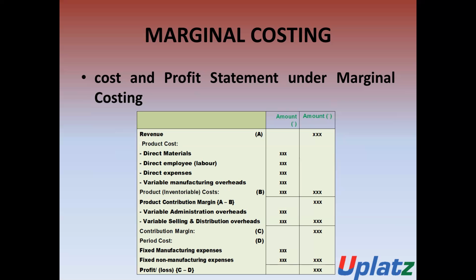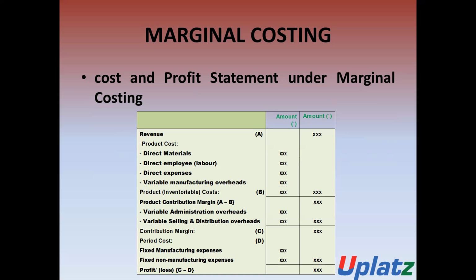So in this cost and profit statement, we will reduce the variable administrative overhead and variable selling and distribution overhead. Then we will calculate the contribution margin. From the revenue, we have reduced all the variable costs, all the variable expenses, and we have calculated the contribution margin.